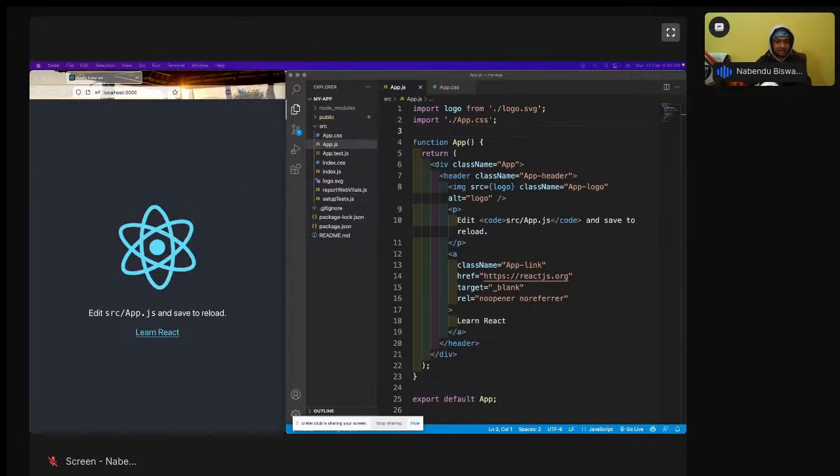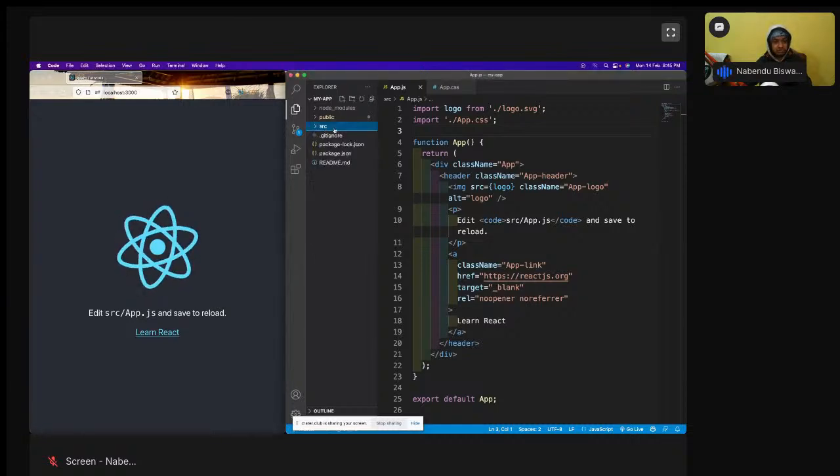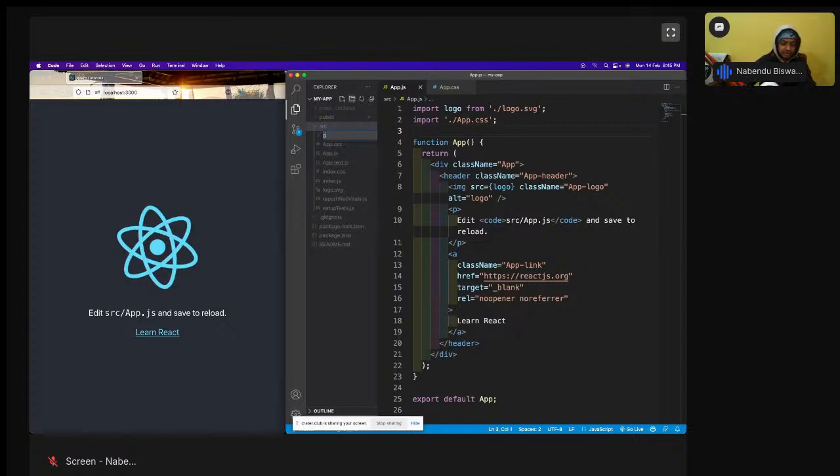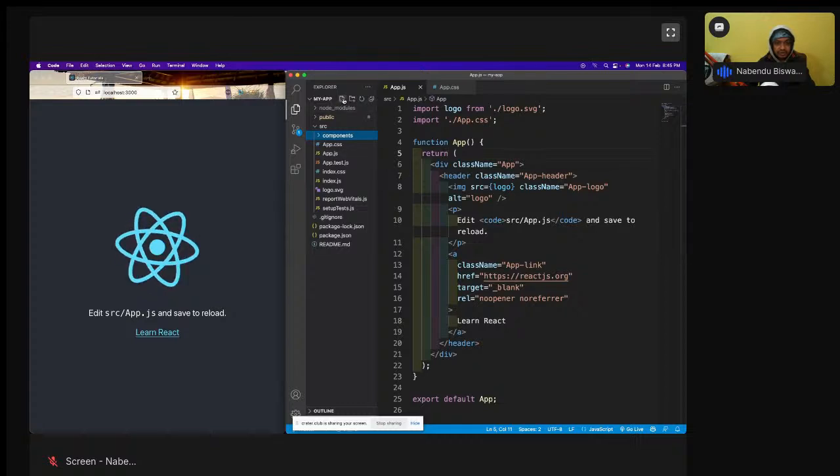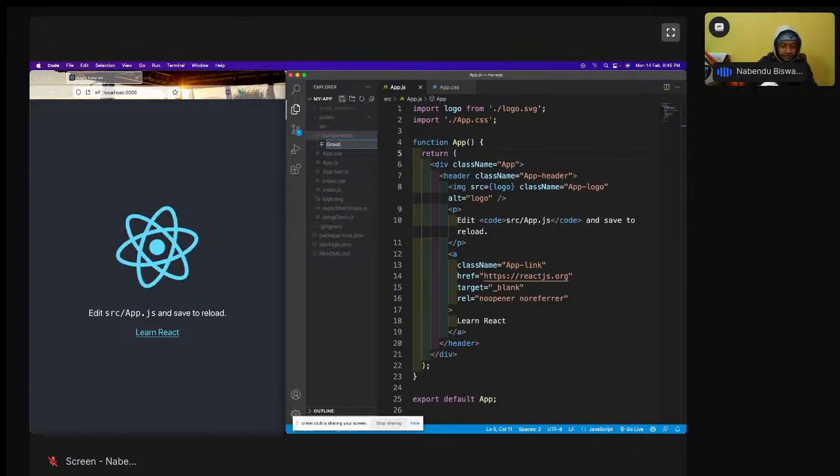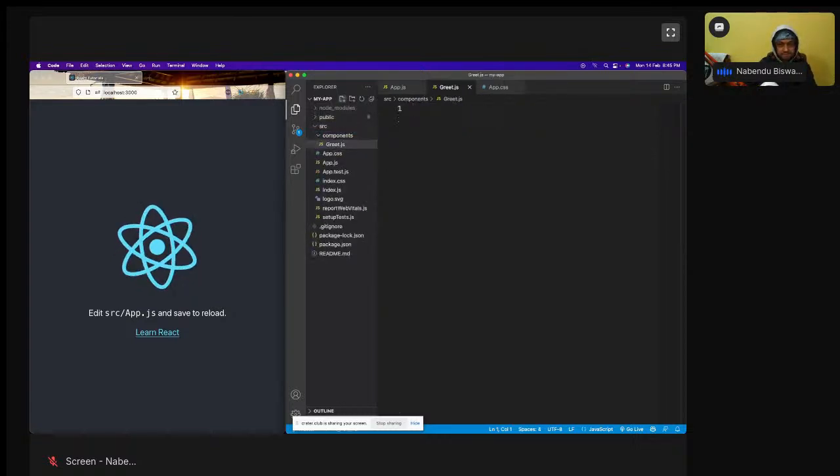Okay, so let us start it. And this itself is a functional component, because it's a normal function. But let us go here in src. This is how you work in React, and we'll create a components folder, and here I'll create grid.js. There's a file grid.js.